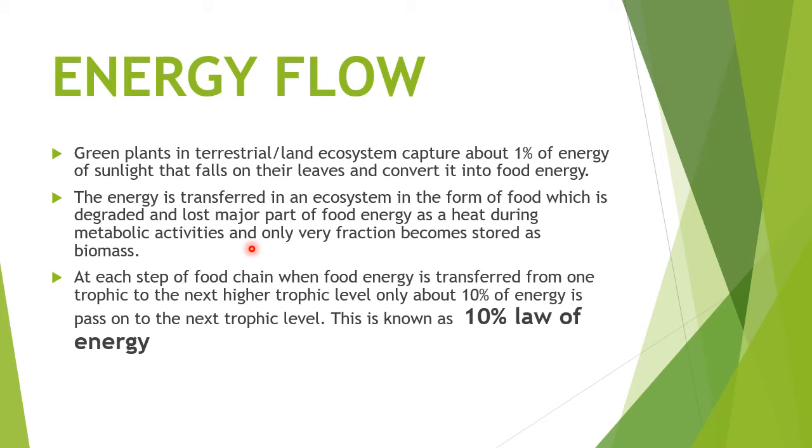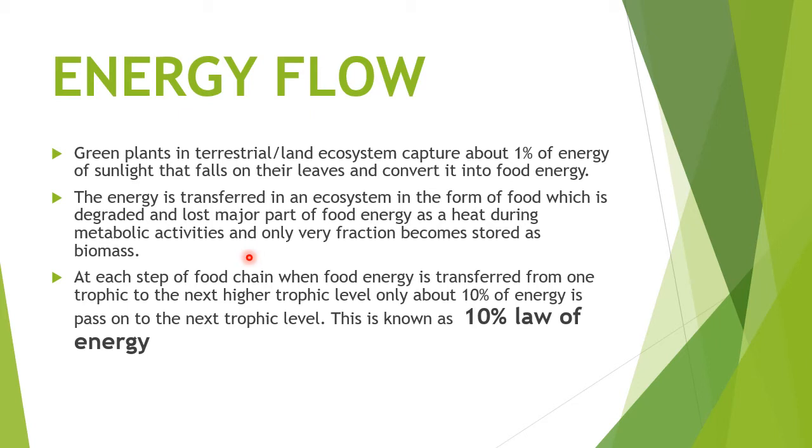So first, green plants will trap the energy from the sunlight, that is only 1%. After trapping the energy, they will convert that energy into the food, which is utilized by the plants for their metabolic activities, and then a very small fraction of energy is stored as the biomass.